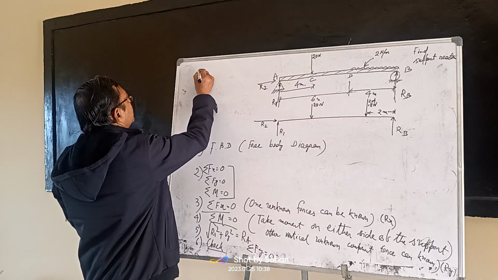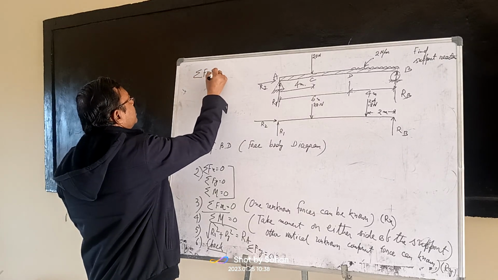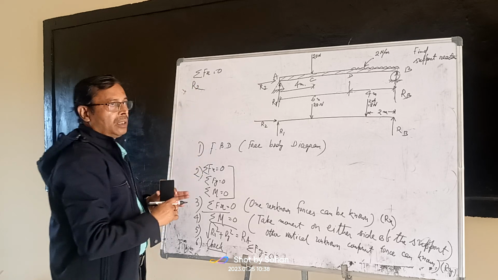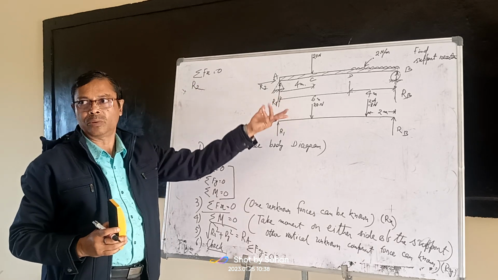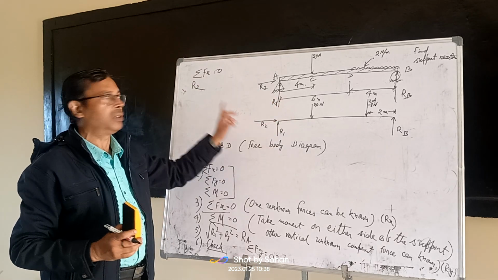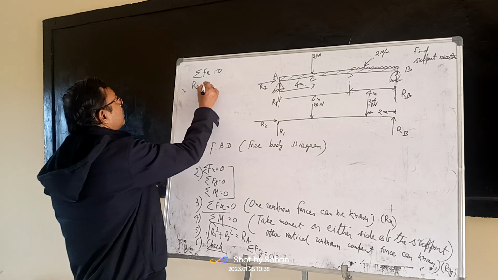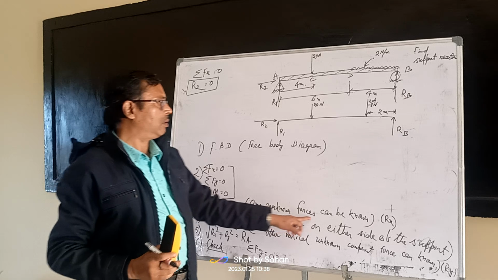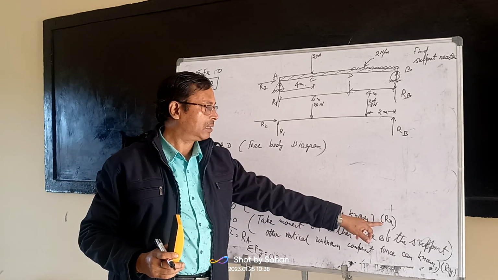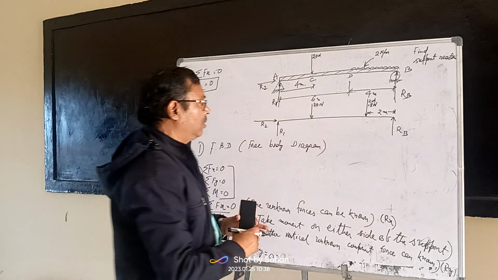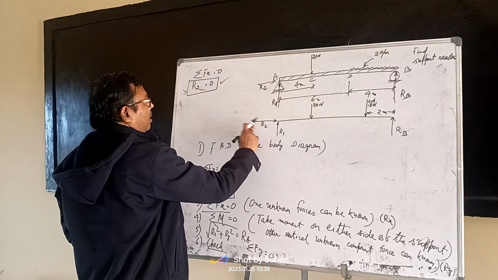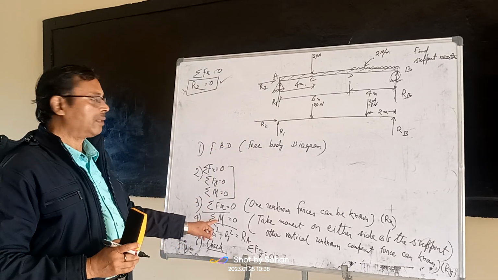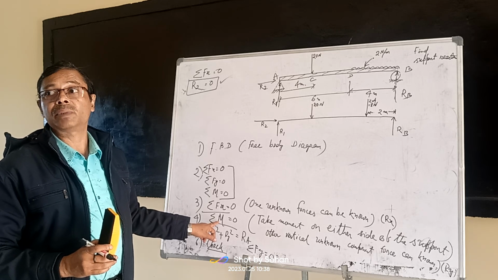So I will apply the sum of Fx is equal to 0. Horizontal, towards the right side, means R2. Are there any other horizontal forces? No, only one horizontal force, R2. So if we write only R2, that is equal to 0. So one answer. Here Rx is nothing but R2. One horizontal unknown. After then, take moment on either side of this support.